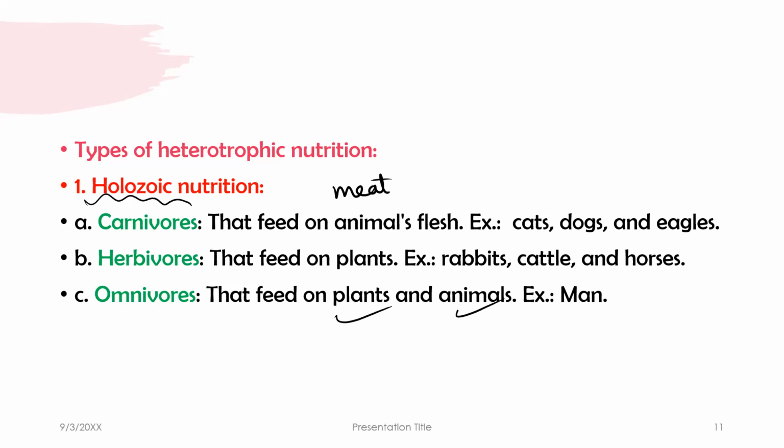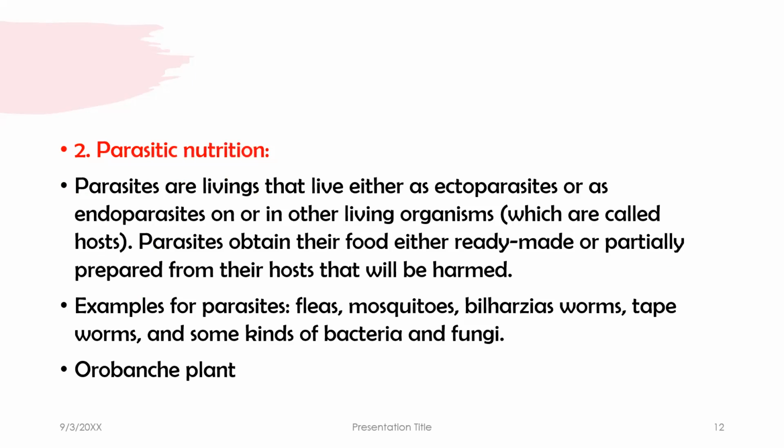Okay? They are the three types of holozoic, and holozoic is the first kind of heterotrophic nutrition. Second one, parasitic. Of course, all of you know what the word parasite means. Parasites are living organisms that live either as ectoparasites, outside the body, like mosquitoes, or endoparasites, inside the body, like the worms we can find inside our body. That is called the host.